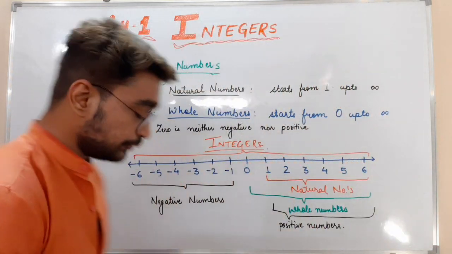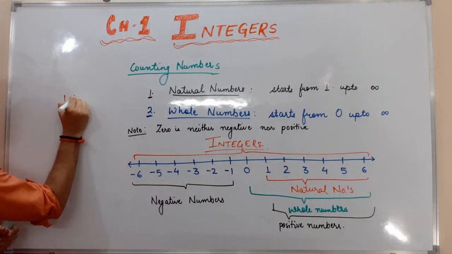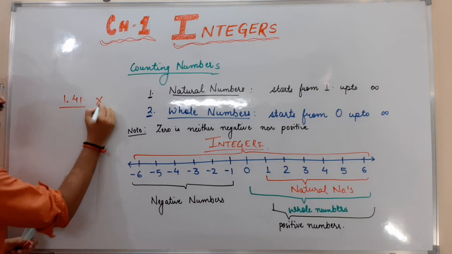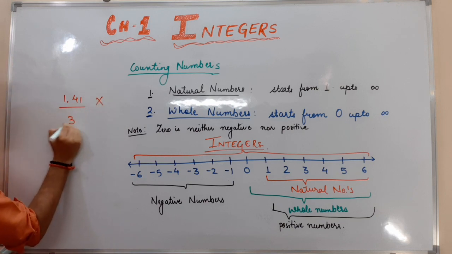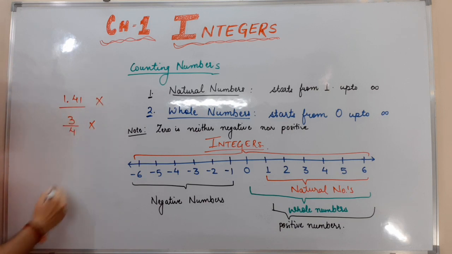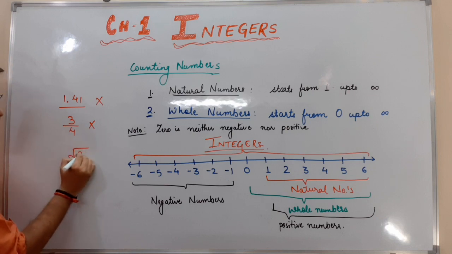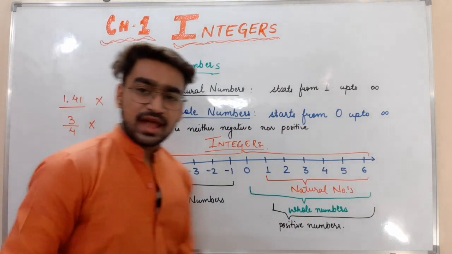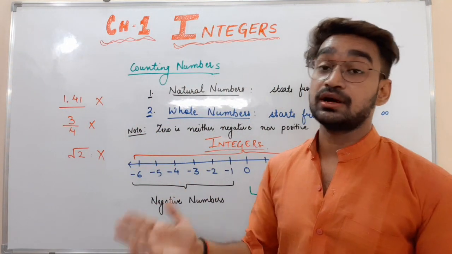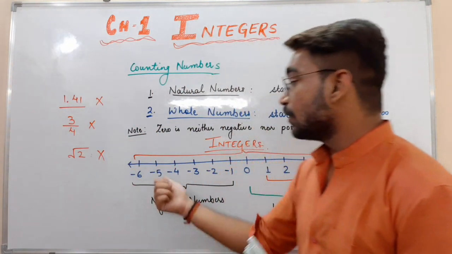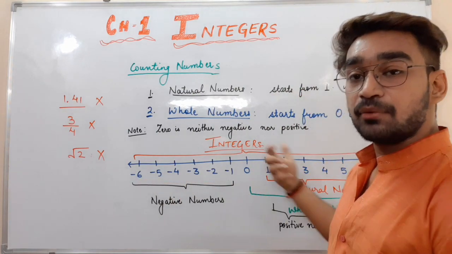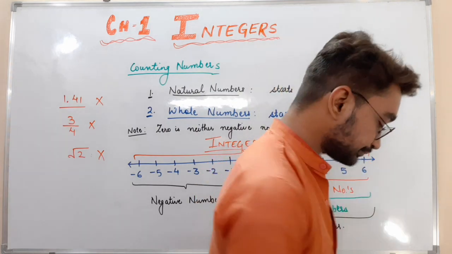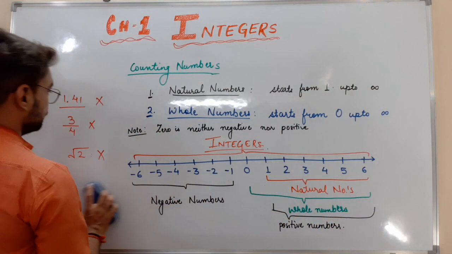If I'm asking you whether 1.41 is an integer, whether 1.4 is an integer, no, it is not an integer. Whether 3/4 is an integer, no, it is not an integer. Whether a rational number is an integer, no, they are not integers. Fractions, decimals, rational numbers do not come into the category of integers. Only numbers like negative, positive, including 0, come into the category of integers. I hope it is clear to you.